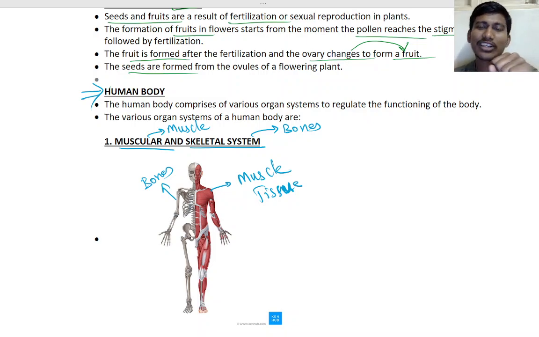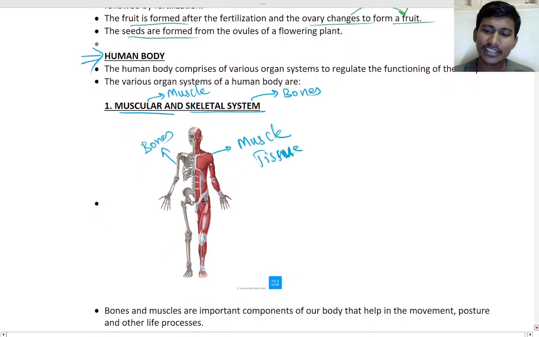Bone will not move automatically. With the help of muscle only, your bones will move, and every movement will happen. Your fingers will move. This is the muscle, below your skin. Understand?